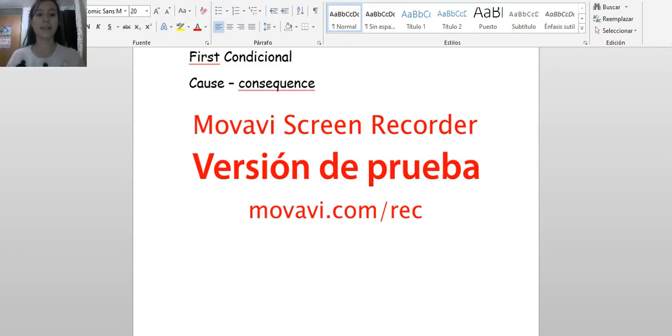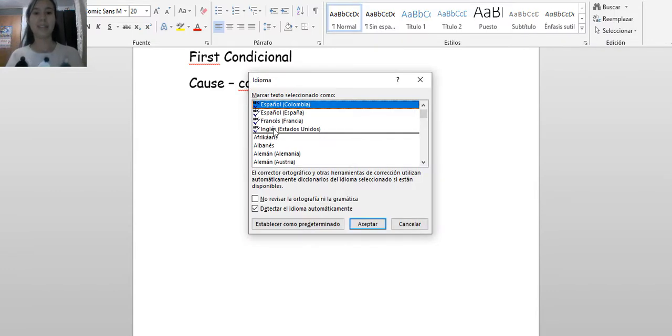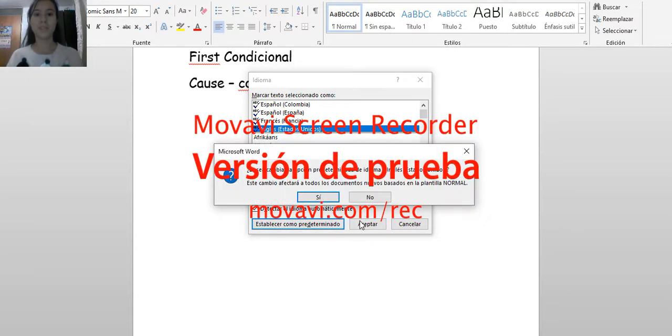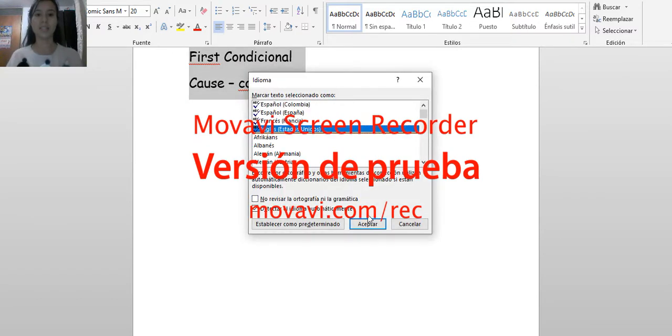Sorry, wait, I change to English because it is necessary. I don't like the red underline in my document. And we select this, we use English.